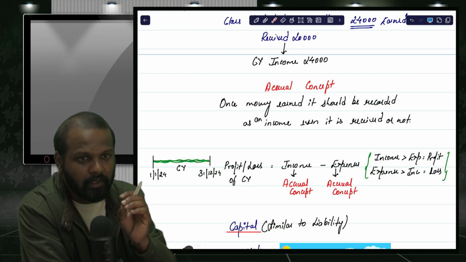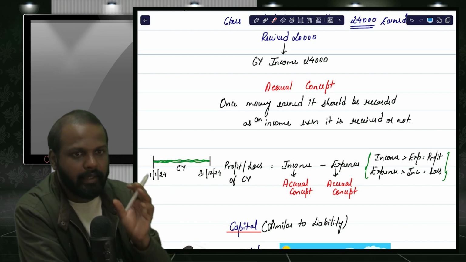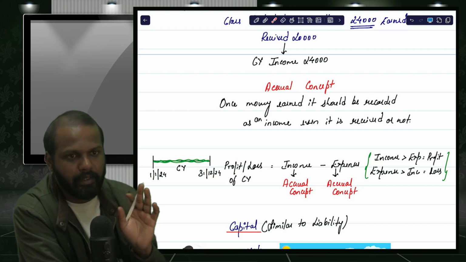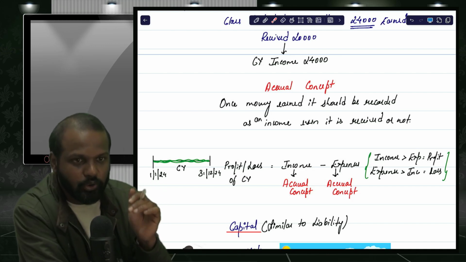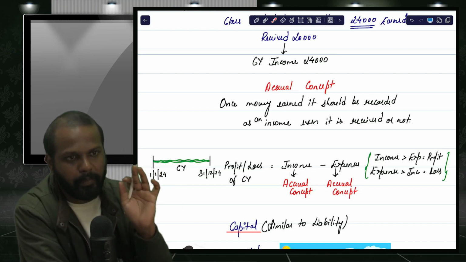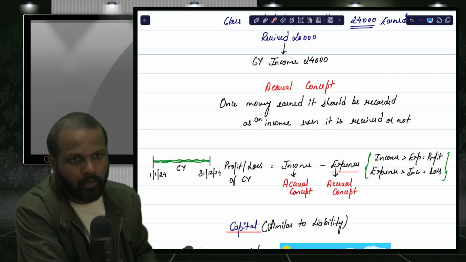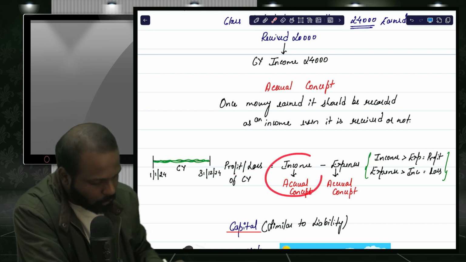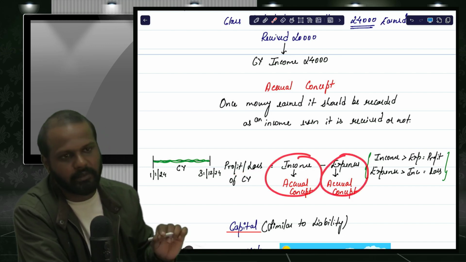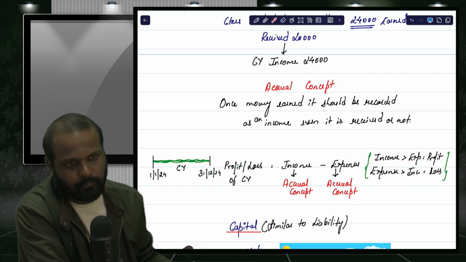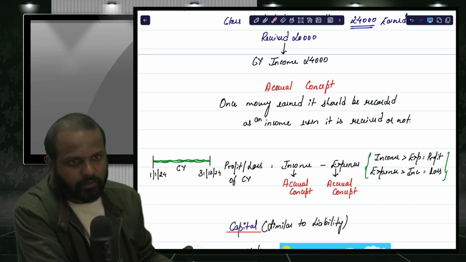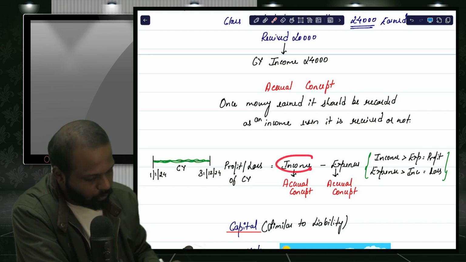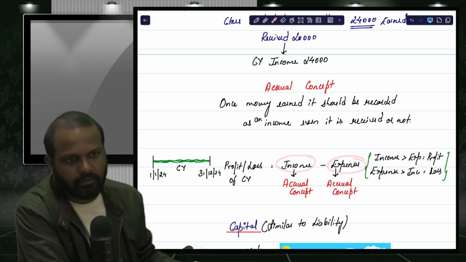How much is the expense of the current year, how much cost has expired in the current year, how much benefit is consumed in the current year, even if it is paid or not paid, that is an expense. So profit or loss is always calculated by taking accrued income minus accrued expenses. So this accrual concept is most important when you talk about income and expenses.